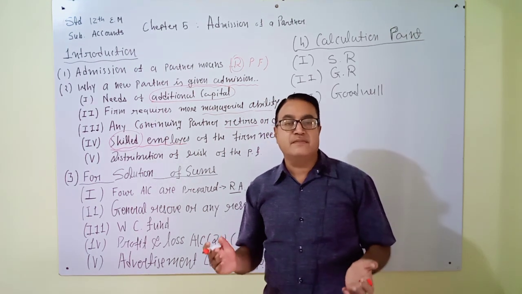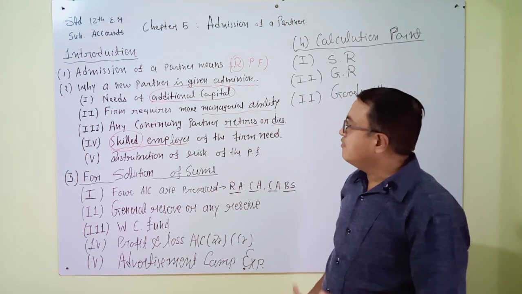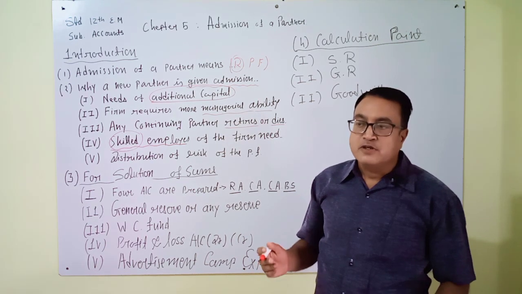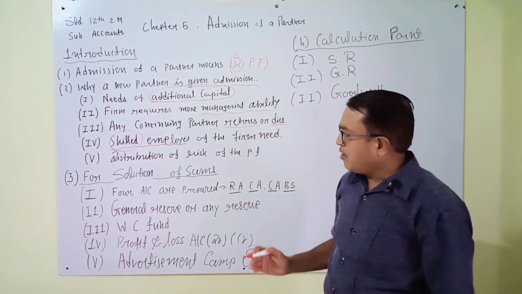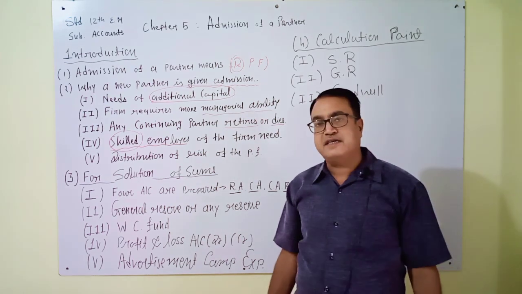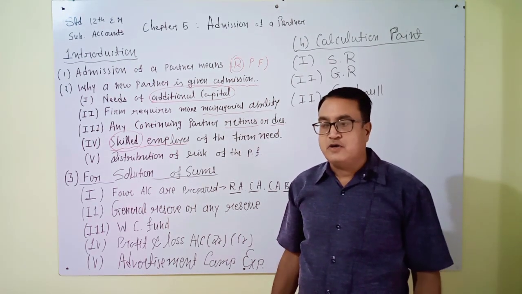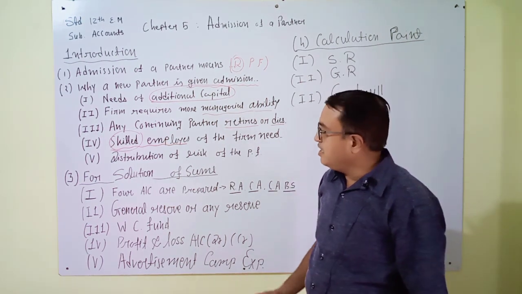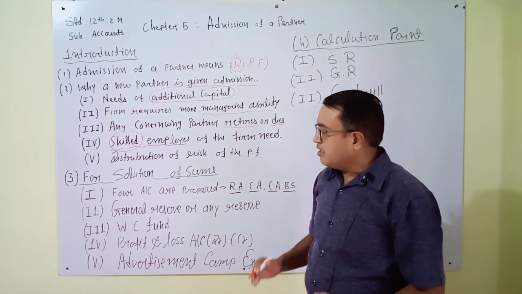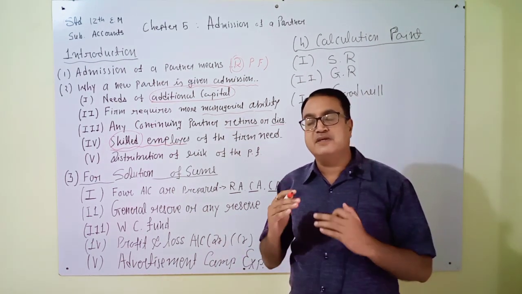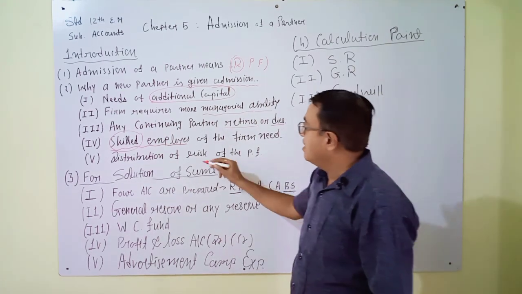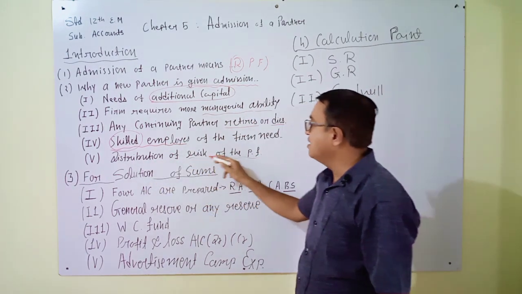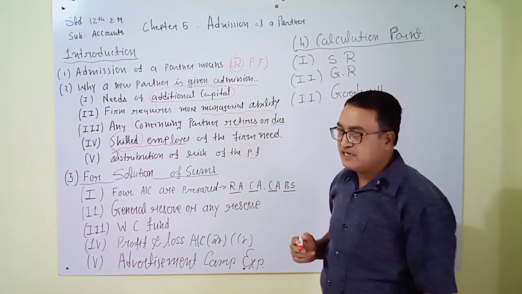In some circumstances we will have to bear some type of loss also. So partners decide that it is very risky to continue the business, and they will invite a new partner. If a new partner is invited and there are more partners, then the risk of the partnership firm will be distributed among the partners. You can understand that.